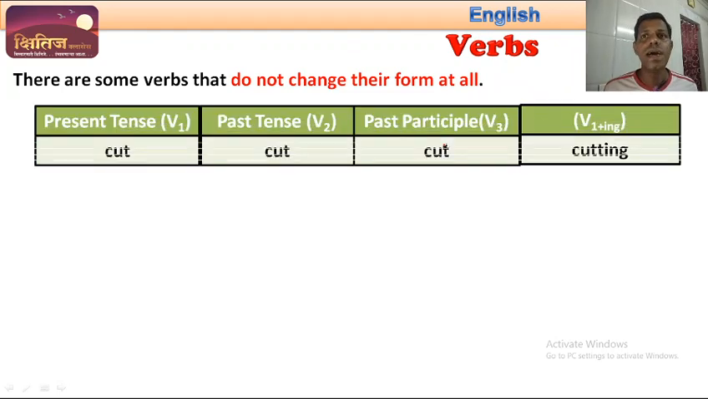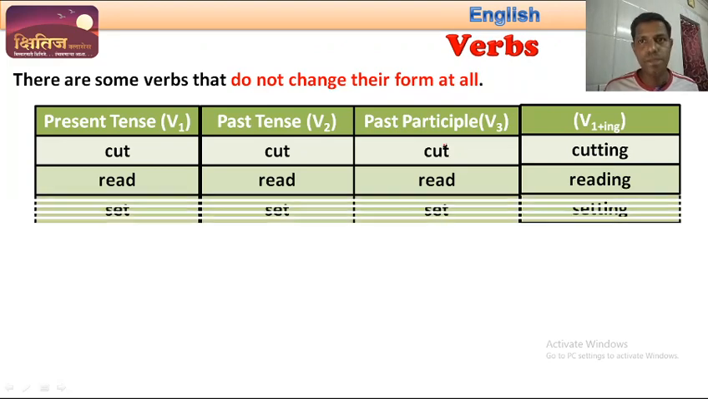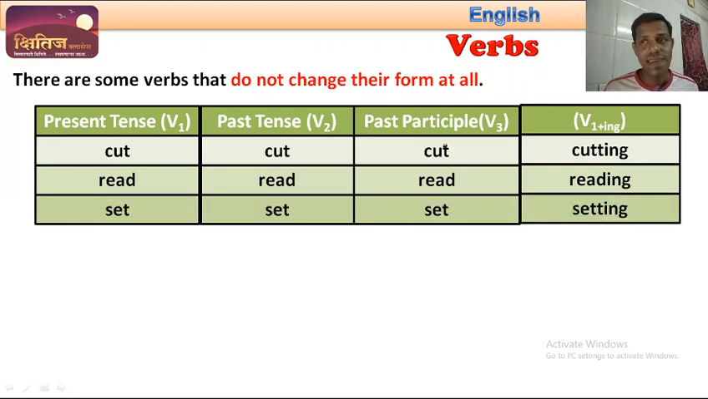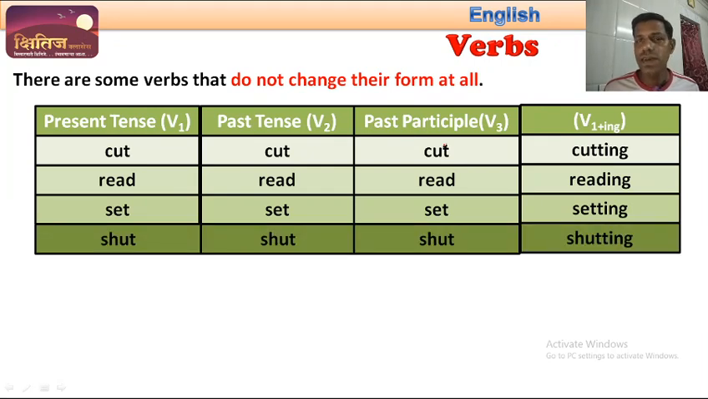For example, cut, cut, cut. Okay, so in present tense, in past tense, as well as in past participle form are same. Okay, read, read, read. So the pronunciation is changing in V2 and V3, but the spelling remains the same. Set, set, set, and shut, shut, shut. Okay, so all these forms of the verbs are same.